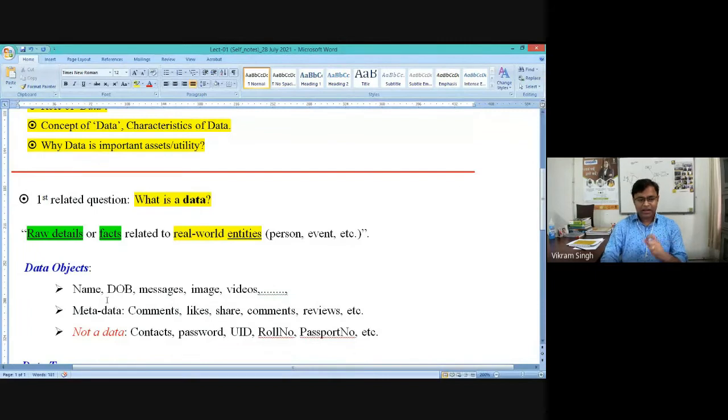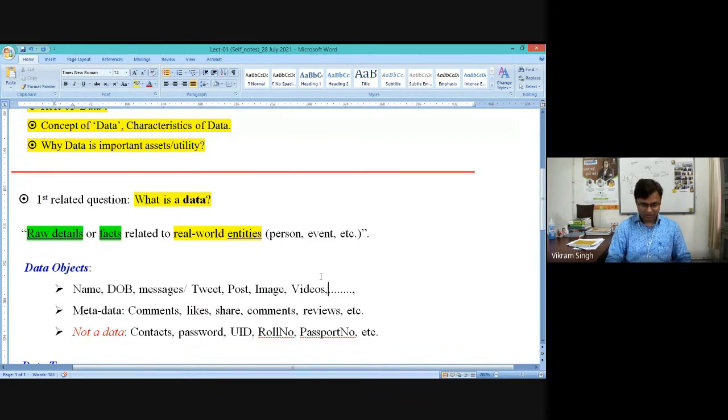Naturally, when I say data, it could be your name, your date of birth, a message in your phone, or a post, or in a modern scenario a tweet, or it could be an image, or a video. Anything else you want to add which can be called a data object?